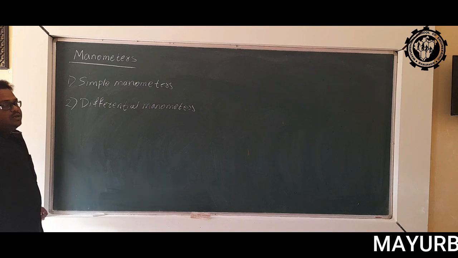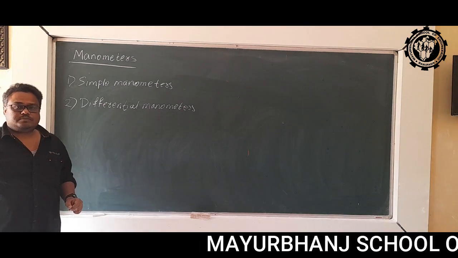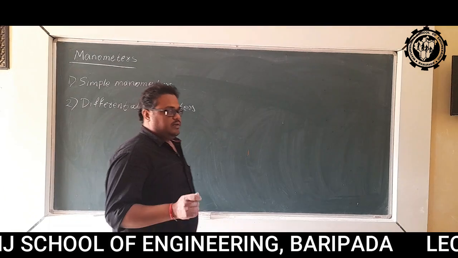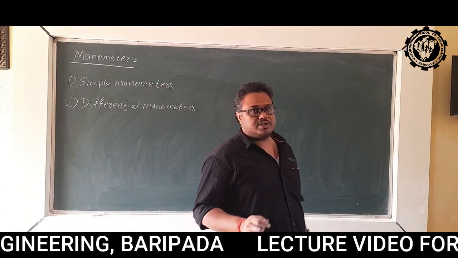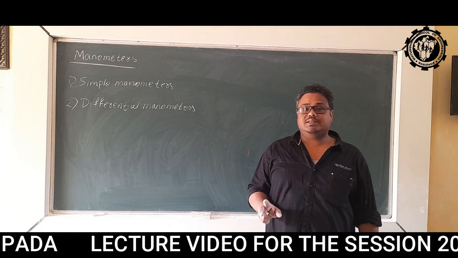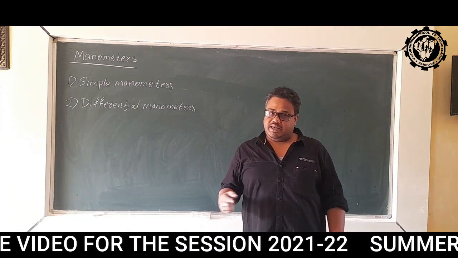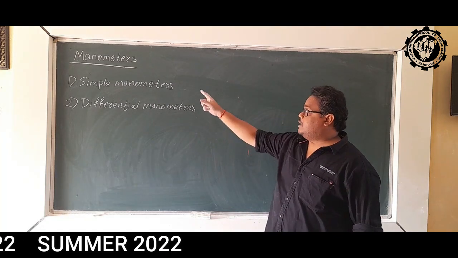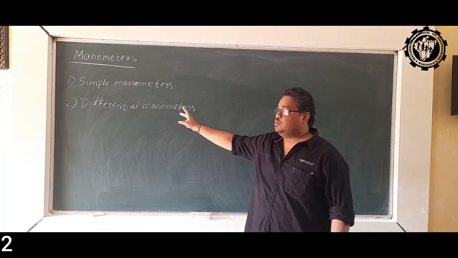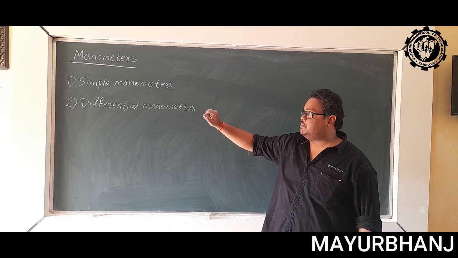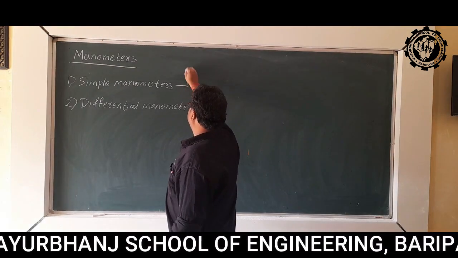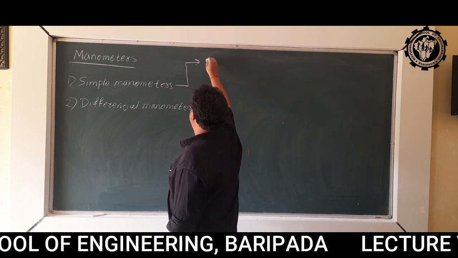Let us first understand what a manometer is. A manometer is a pressure measuring instrument or device which measures pressure by balancing the fluid column by the same or any other fluid column. In case of manometers, like I said, there are two types: simple manometer and differential manometer. Simple manometers are again divided into three types: